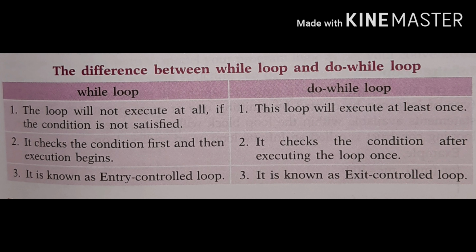Difference between while loop and do while loop. In while loop, the loop will not execute at all if the condition is not satisfied. But in do while loop, the loop will execute at least once. In while loop, it checks the condition first and then execution begins. In the do while loop, it checks the condition after executing the loop once. And while loop is known as the entry control loop, while do while loop is known as the exit control loop.